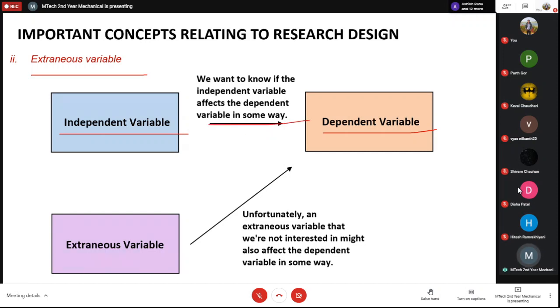If I'm changing something and as an output something is changing, but there are some other factors because of which the dependent variable will also change, those factors or variables are called the extraneous variables. We are not interested in extraneous variables. They are undesired variables, but they affect the dependent variable in some way.